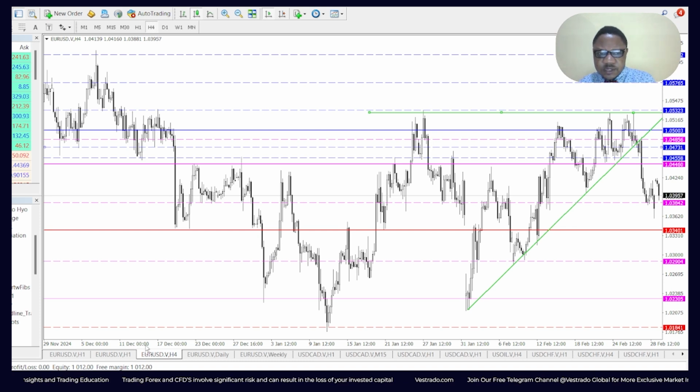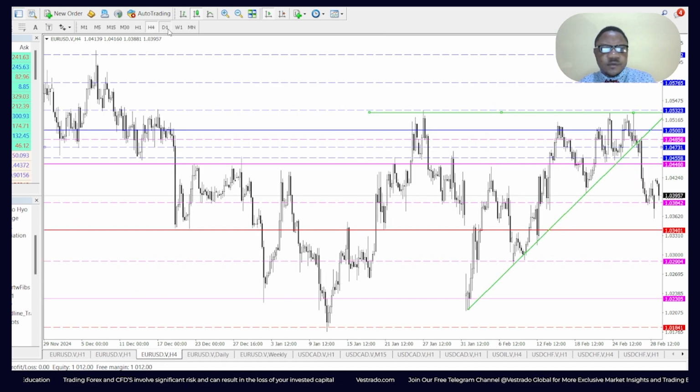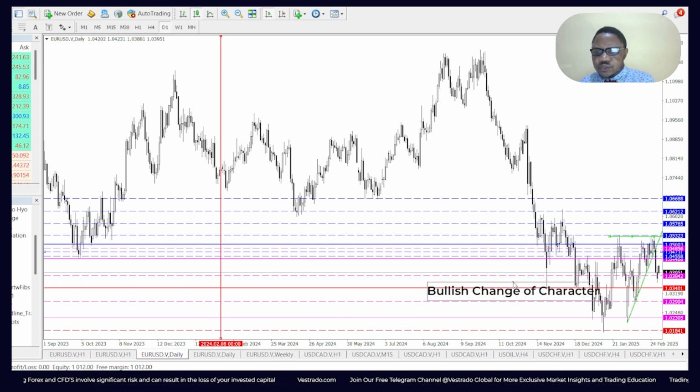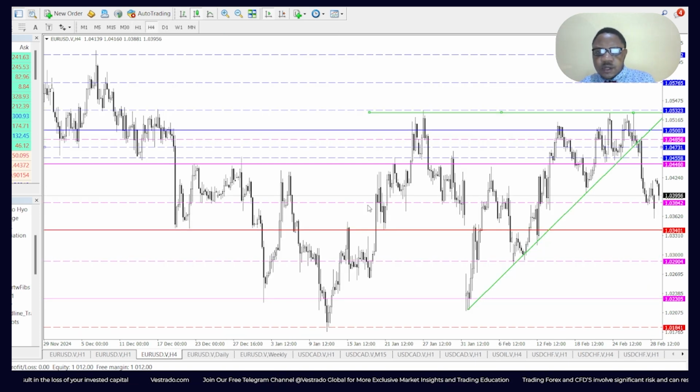Now, why is this important? Good. If we take a look at the daily chart, we'll see that price is showing a somewhat bullish change of character. Price is currently close to this key support level, and we see an order block right here. This pink line corresponds to the order block. You see a significant swing low here, significant swing low here, a close above it here, swing low here.